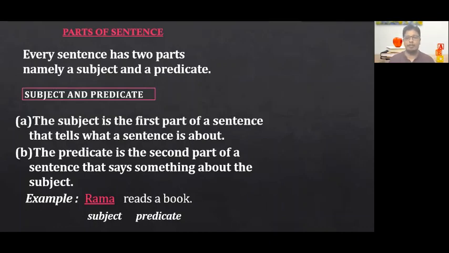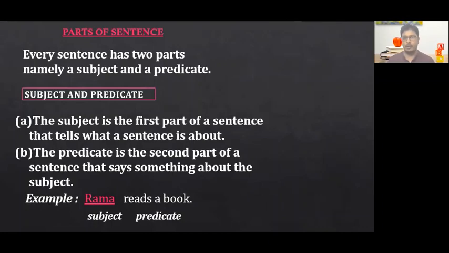Now let's take an example. Rama reads a book. About whom are we speaking here? We are speaking about Rama. So Rama becomes the subject, because he is the doer of the action, and the sentence speaks about Rama. Now what is predicate? The remaining part apart from the subject. Reads a book will be termed as predicate. Predicate talks about the subject.